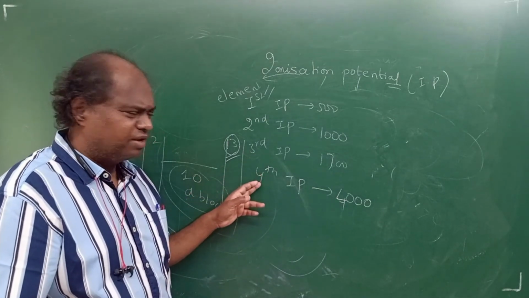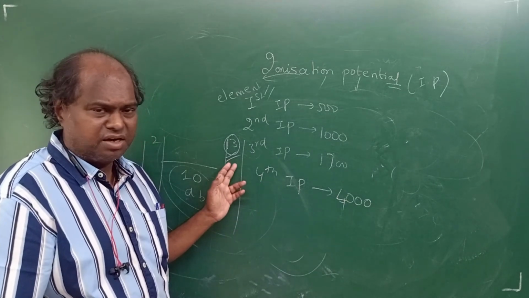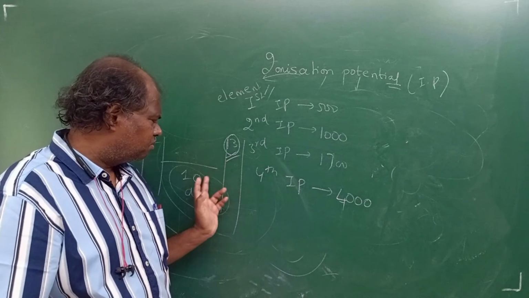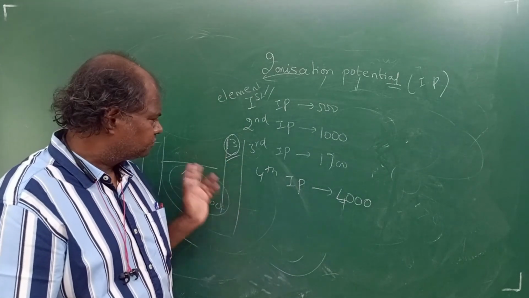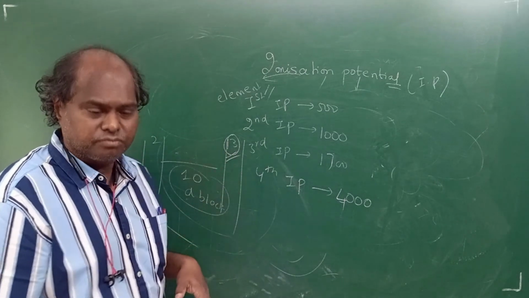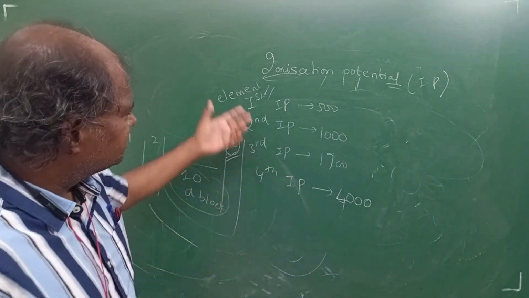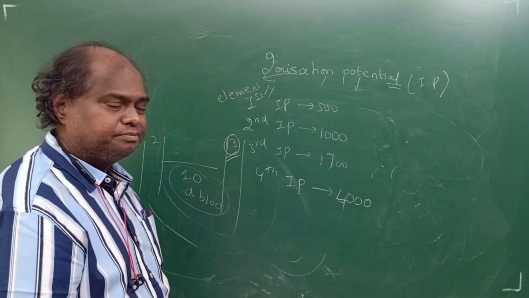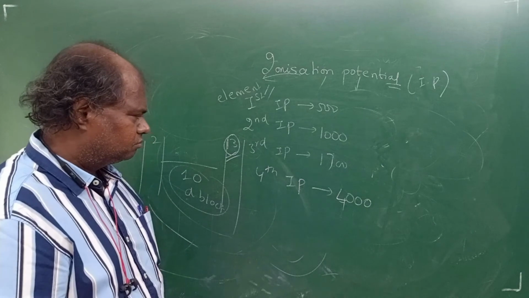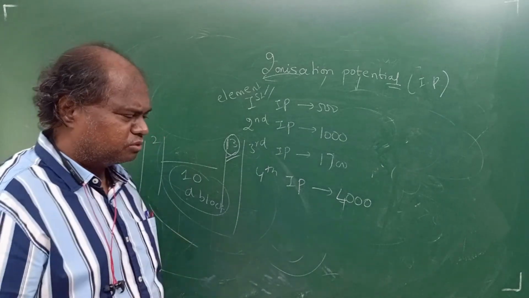Because after that, the fourth is very high. Are you getting it? Third group in some periodic tables, or you can say 13th group. Okay, students, this question can come in the exam: this element lies in which group of the periodic table? 13th group. This fourth is very high, right? So the fourth electron you can't remove.